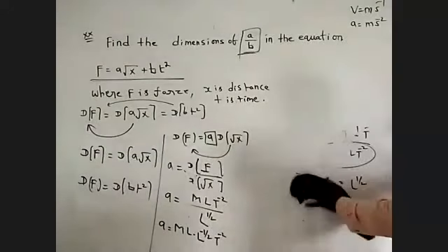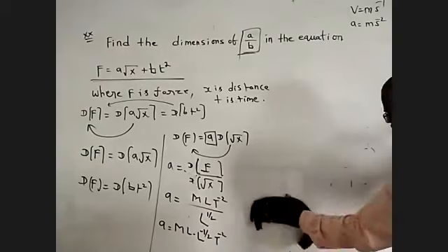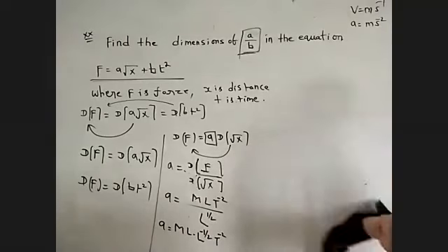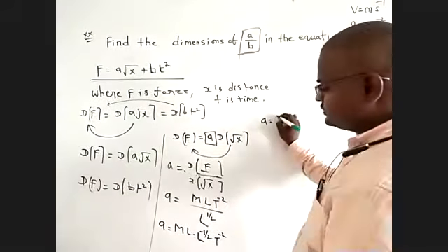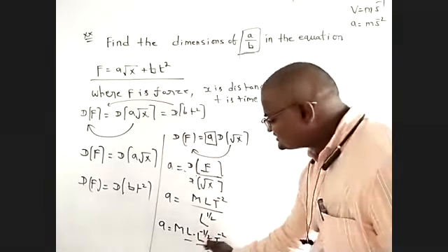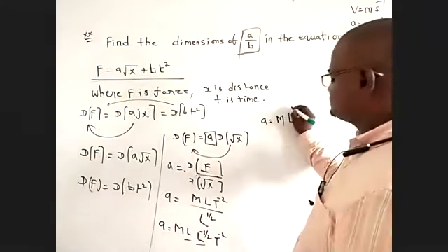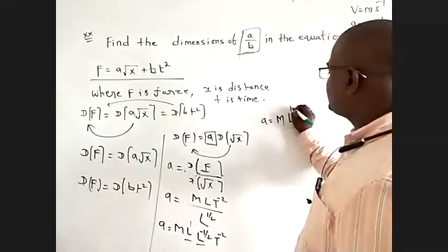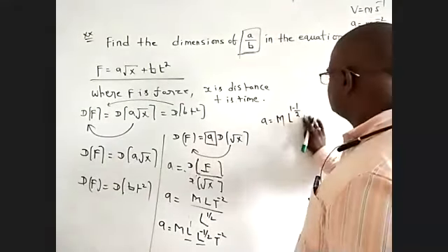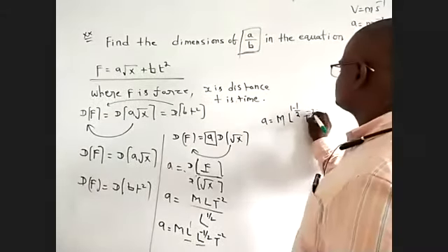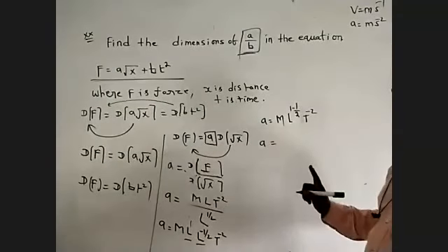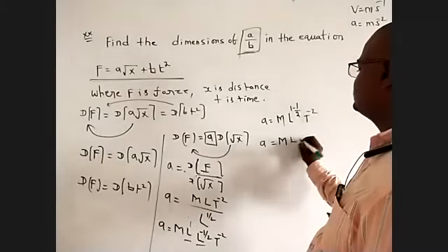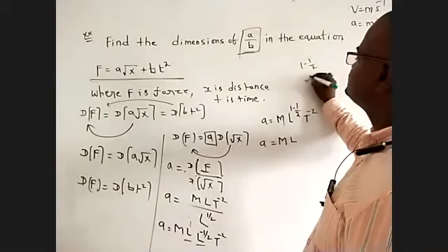So a is equal to M into L power of 1 minus 1 by 2, into T power of minus 2, since the base is the same and the powers are added. Taking the LCM, 1 minus 1 by 2 is 1 by 2.